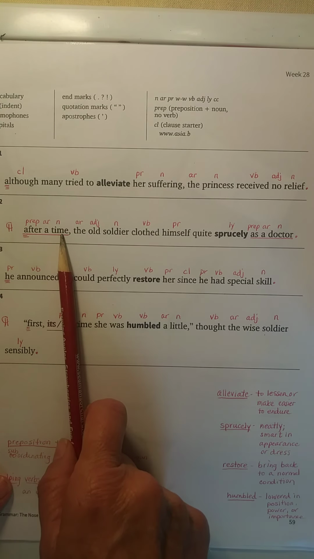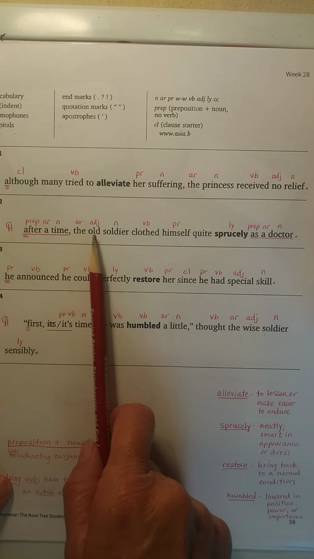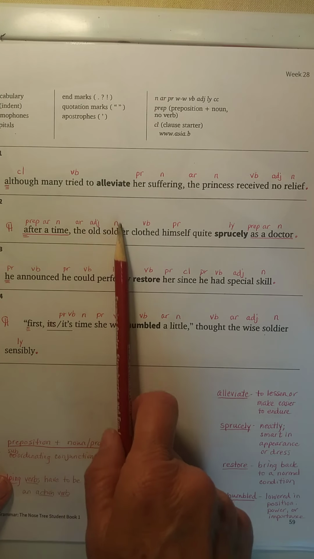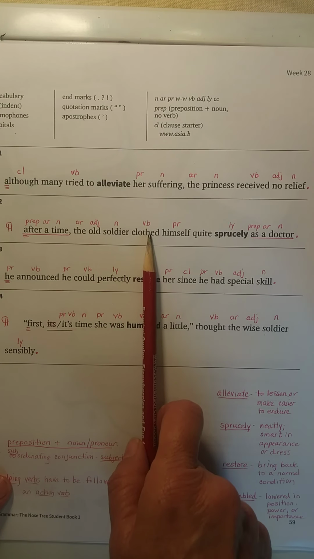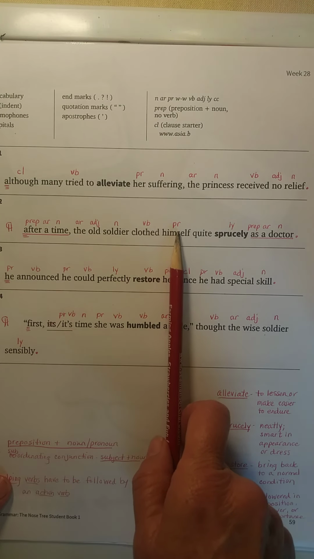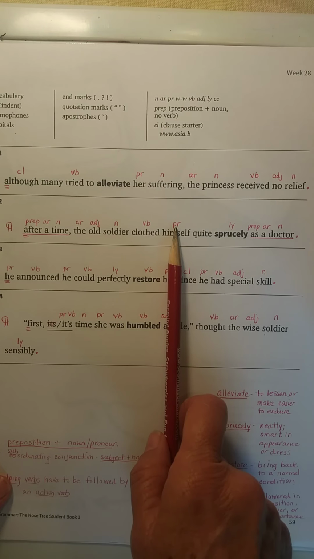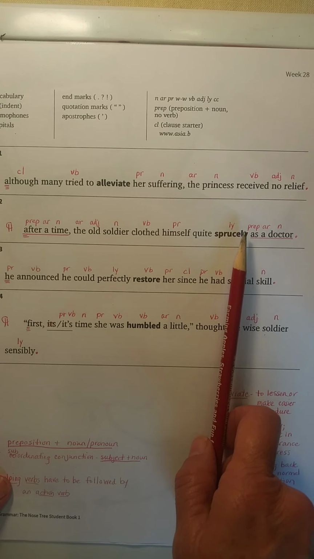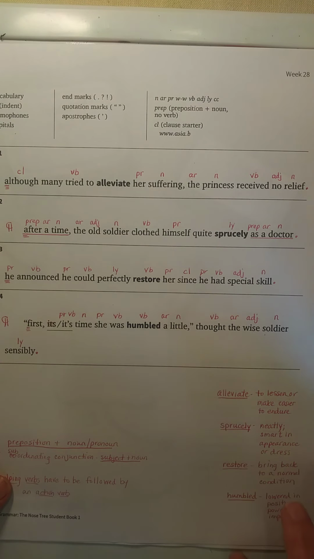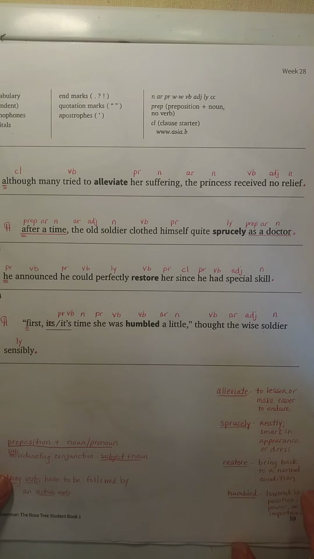Time is a noun. The is an article. Old is an adjective describing what? Soldier, which is a noun. Clothed is a verb. Himself is a pronoun. Sprucely is an ly adverb. You can tell that usually if it ends in ly, it's often an ly adverb. But what does it mean? Sprucely means neatly or smart in appearance or dress.